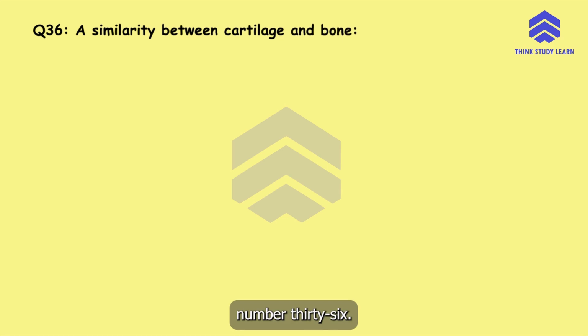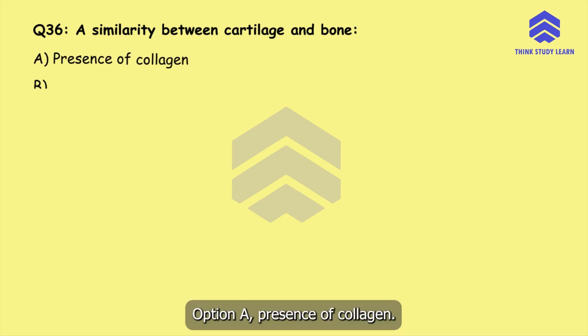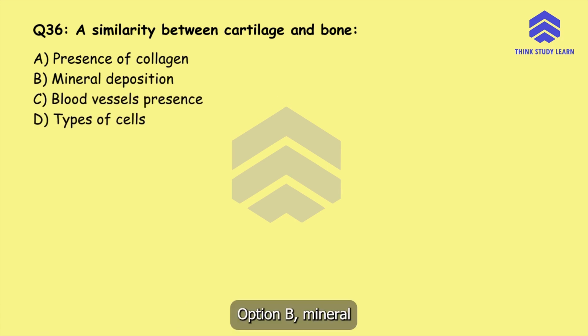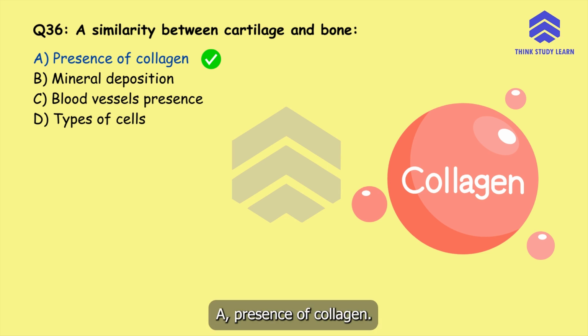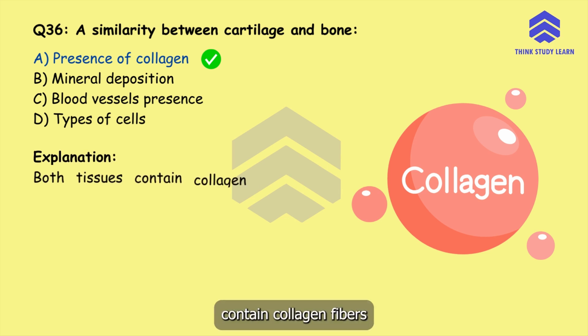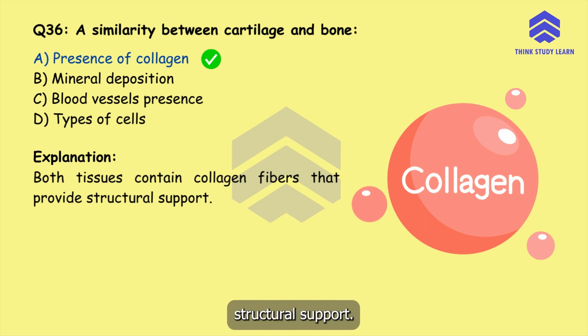Question number 36. A similarity between cartilage and bone. Option A, presence of collagen. Option B, mineral deposition. Option C, blood vessel presence. Or option D, types of cells. The correct answer is option A, presence of collagen. Both tissues contain collagen fibers that provide structural support.